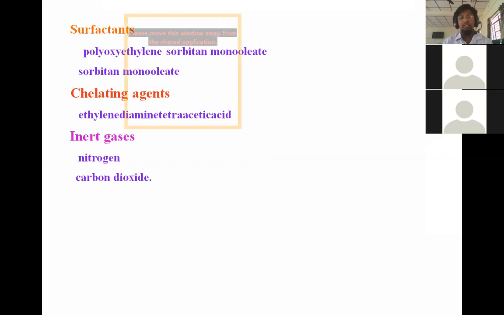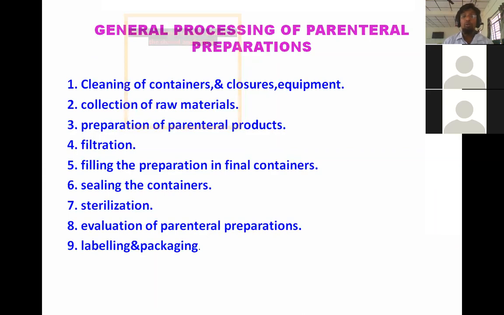Then chelating agents like EDTA are commonly used as chelating agents in our formulation. Then coming to surfactants, we use surfactants basically to reduce the wetting angle, improve the wetting and solubility of our formulation. So polyoxyethylene sorbitan monooleate and sorbitan monooleate are the different surfactants commonly used in small volume parenterals.